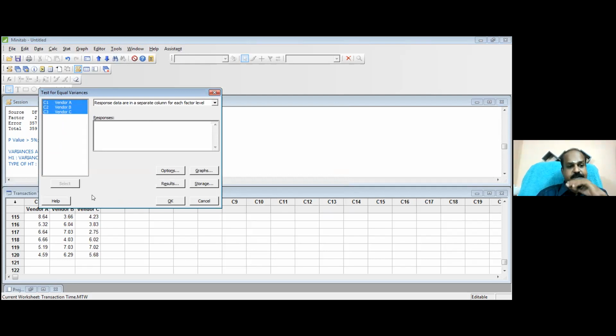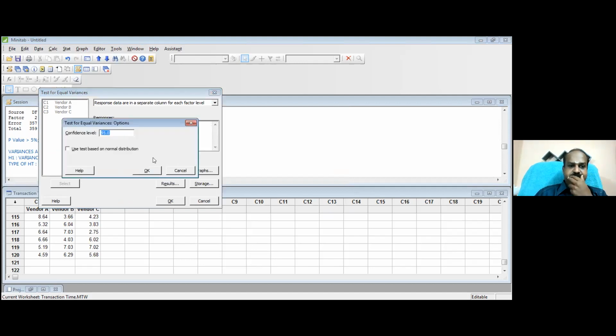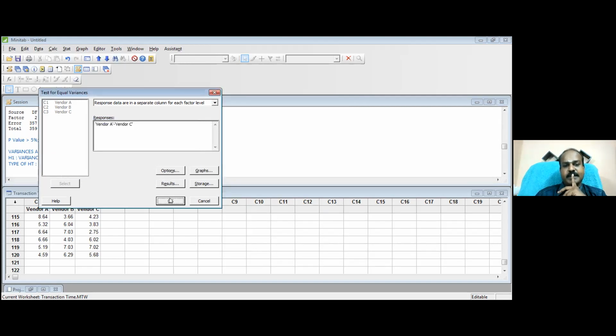A, B, and C. Select. Go to Options. 95% confidence level. Everything we do, we want 95% confidence level. And we have to be sure our data follows normal distribution. This also we can check. I know the data are normally distributed, so I am giving okay. If you don't know, you can test that also.